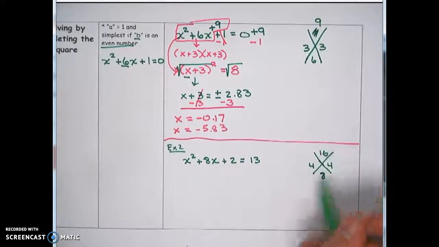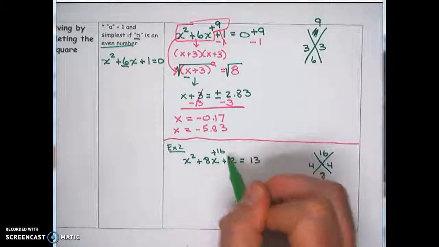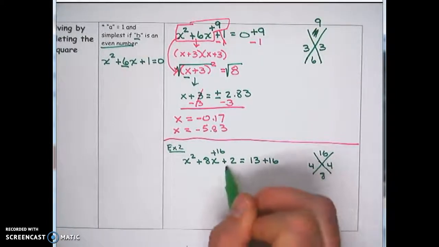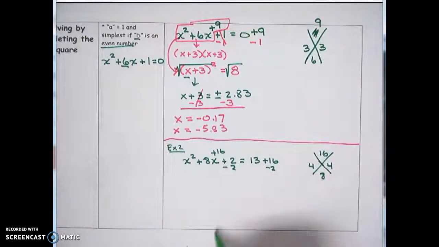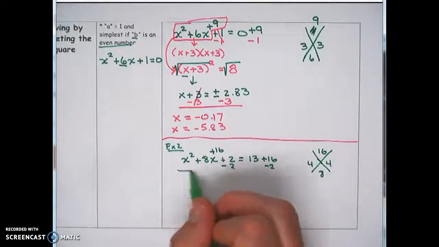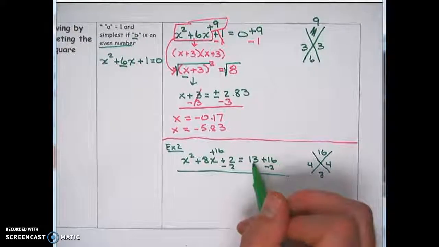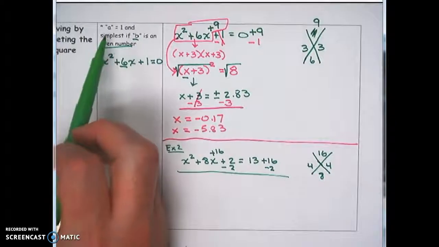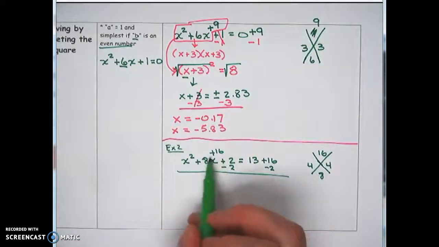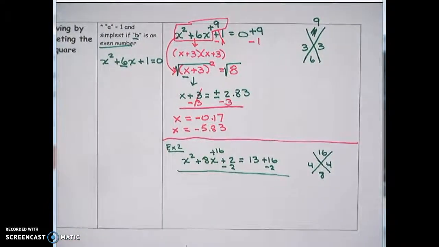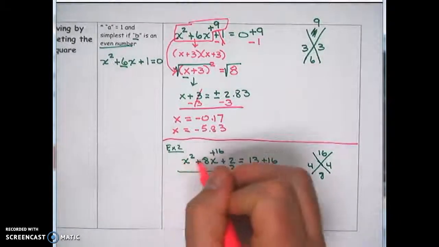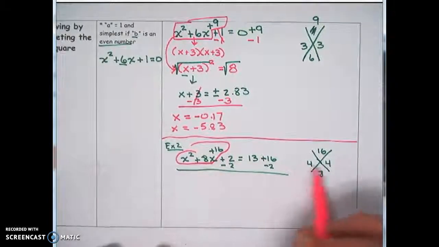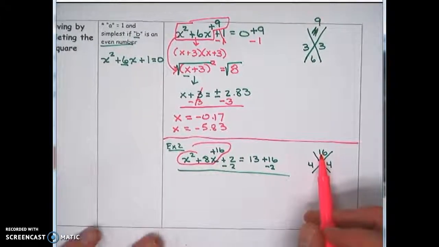If you need a 16 on the top, you're going to add the 16, but instead of adding it to 0 over here, you just add it to the number that's already there, and you're still going to subtract the 2 out. So the problem's done pretty much the same way if there's numbers over here. So don't be too concerned if it's not equal to 0. Notice this restriction doesn't say it has to be equal to 0, because we can complete the square, especially if this number is even and this is a 1, no matter what. And so we can always do that. Say what adds up to 8 is 4 and 4, as long as we have a 16.